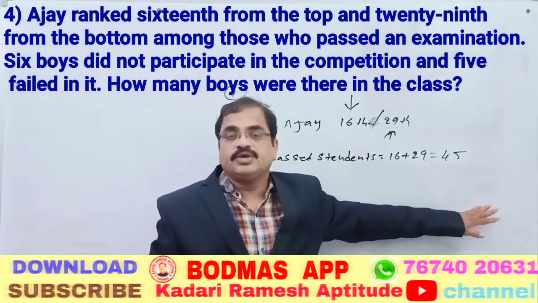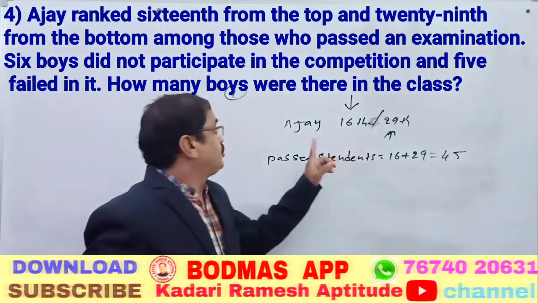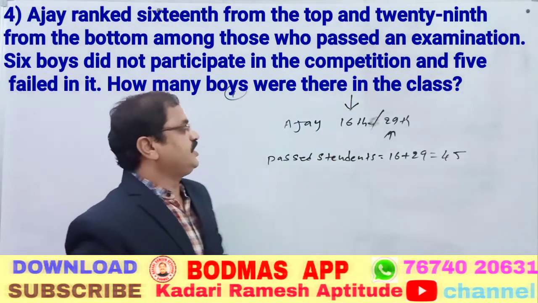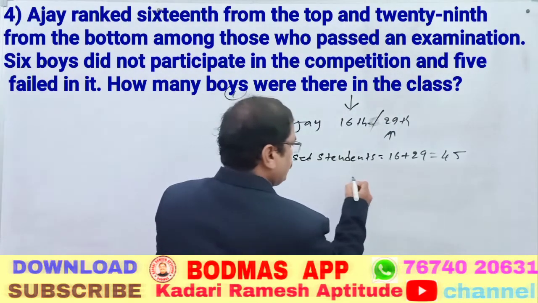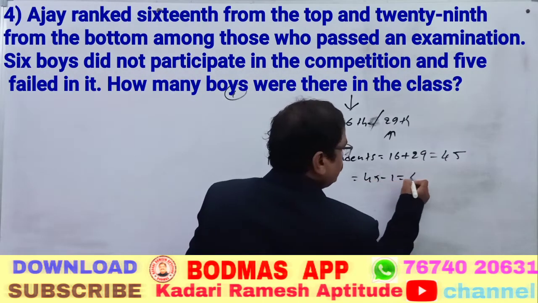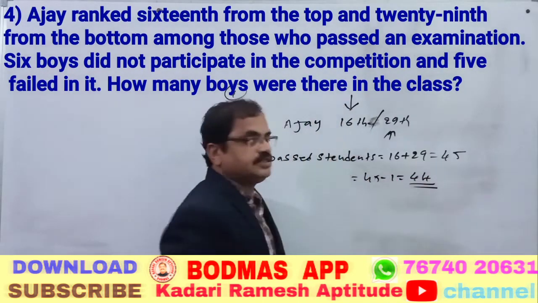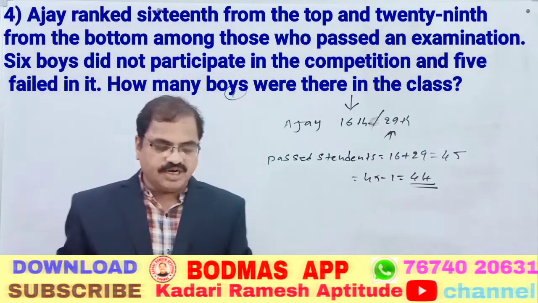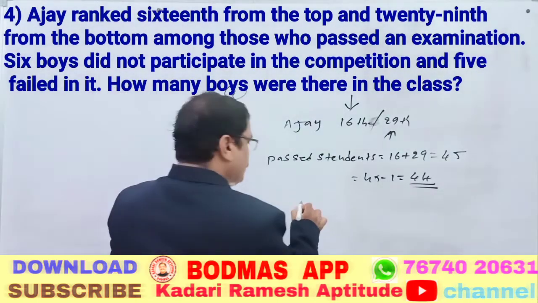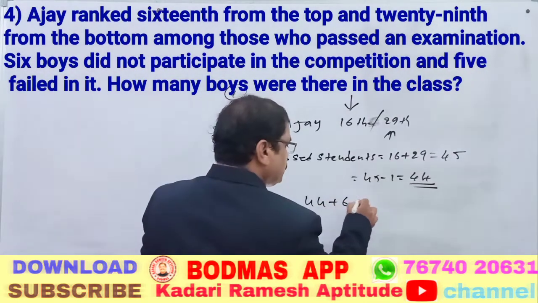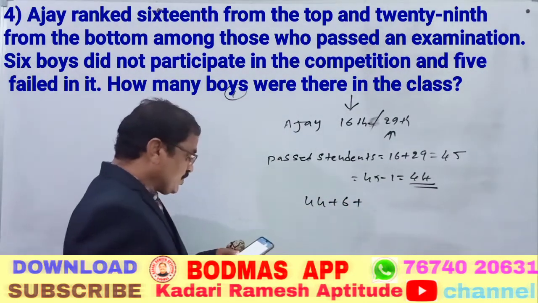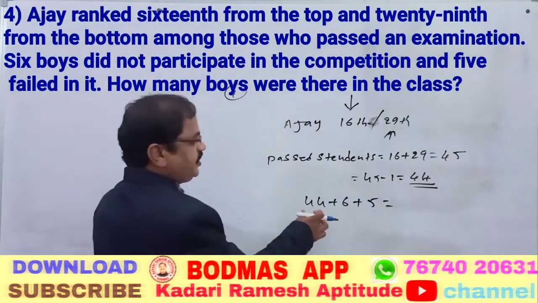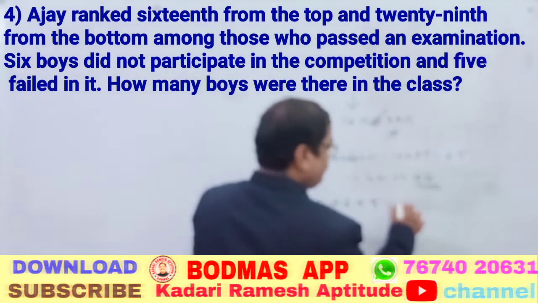So this 45 is not the total strength, because here Ajay's rank was taken from up or down. That is why we subtract 1. Therefore, 45 minus 1 is equal to 44. What is this? The past strength. And also he has said 6 boys did not participate, so 44 plus 6, and 5 boys failed. 44 plus 6 is 50, plus 5 is 55.